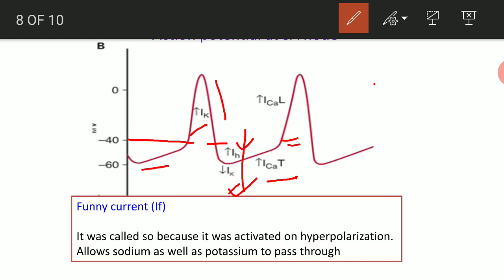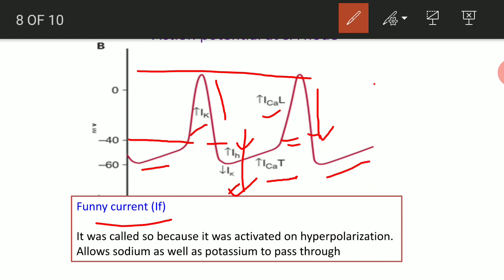Once threshold is reached, the voltage gated long lasting calcium channels, ICaL, will open, and it will lead to depolarization. Again at this voltage, which is above 0, there will be opening of voltage gated potassium channels, and it will cause repolarization. Again the IH channel, IH meaning hyperpolarization, opens during hyperpolarization, carrying positive charge, the funny current. So this will again bring it back.